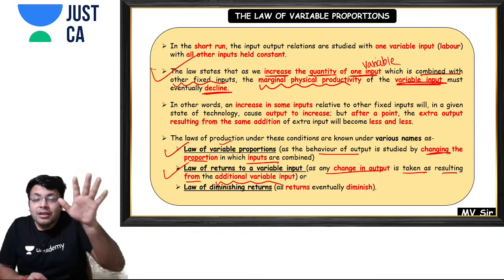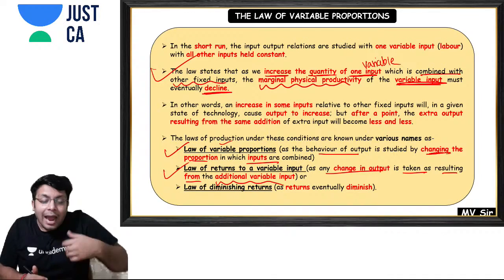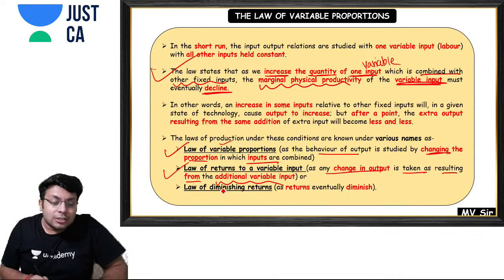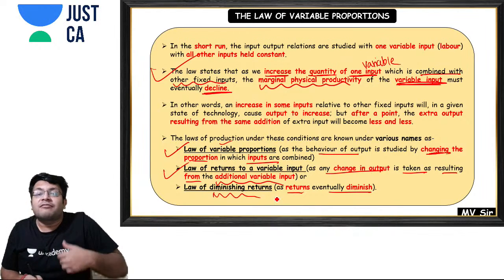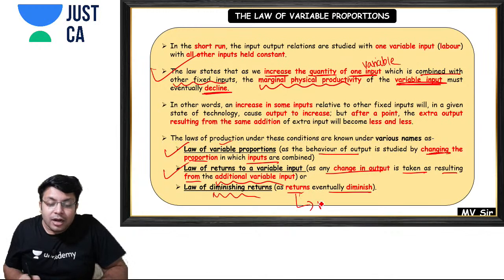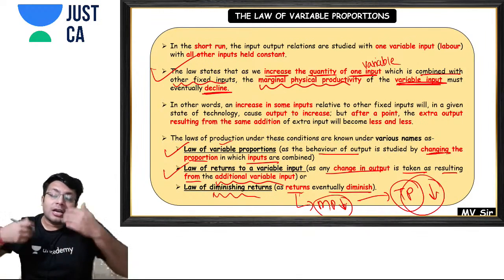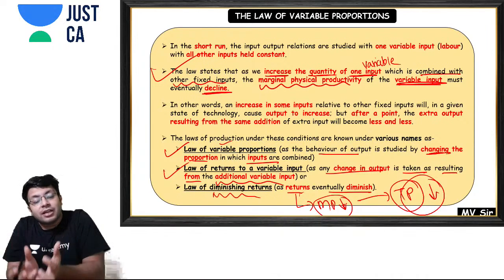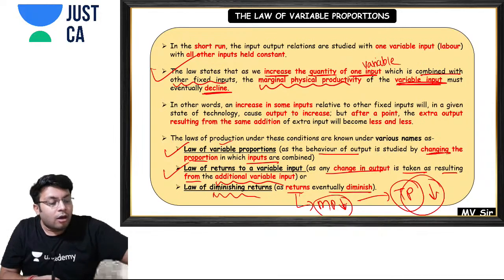That is why the law of variable proportion is also called the law of returns to variable input, and this law is also called the law of diminishing returns. Why? Because my returns eventually diminish. Why are the returns eventually diminishing? Because the marginal product will eventually decline, and since marginal product will eventually decline, the total product, that is the total production, will eventually decline. And if my total production eventually declines, then obviously my returns will also decline. So this is why it is also called the law of diminishing returns.